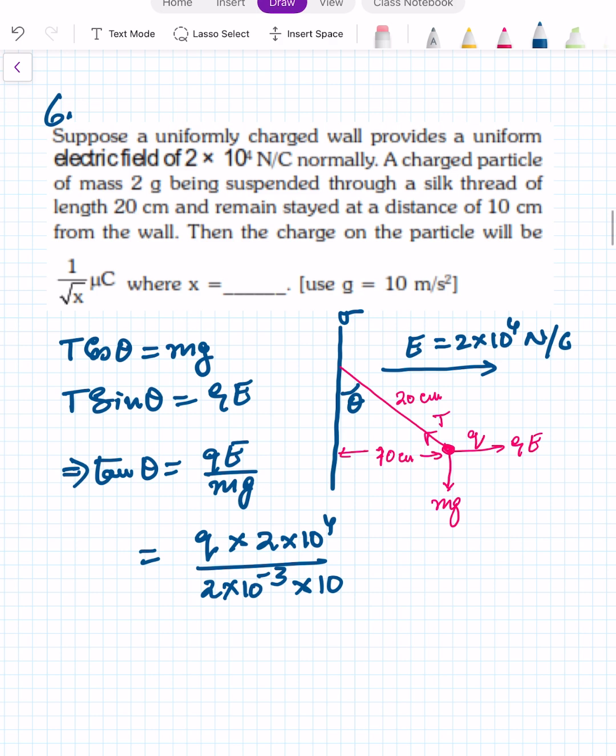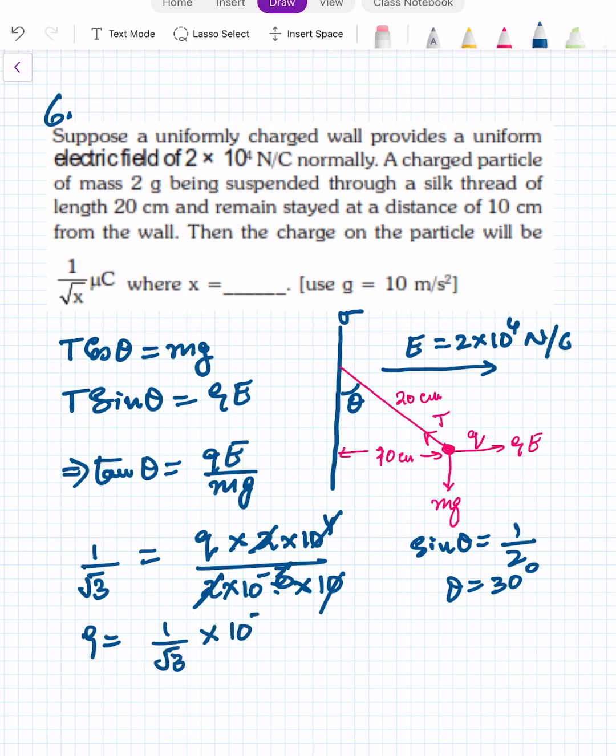Now tan theta will be, this is 20, this is 10. So we have sin theta is equal to 10 by 20, 1 by 2. So theta is equal to 30 degree. So tan 30 is equal to 1 upon root 3. So Q is equal to 2 cancel and 10 power minus 3 minus 6. So Q comes out to be 1 upon root 3 into 10 power minus 6. That is 1 upon root 3 microcoulomb. So the value of X comes out to be 3.